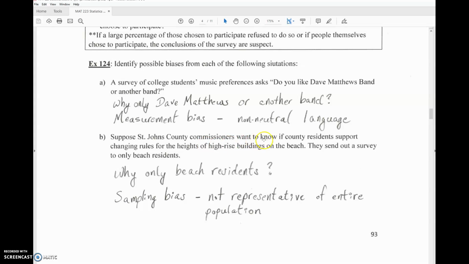Suppose St. Johns County Commissioners want to know if county residents support changing rules for the heights of high-rise buildings on the beach. They send out a survey to only beach residents. So again, we should ask ourselves, why only beach residents? This is sampling bias. It's certainly not representative of the entire population of St. Johns County.